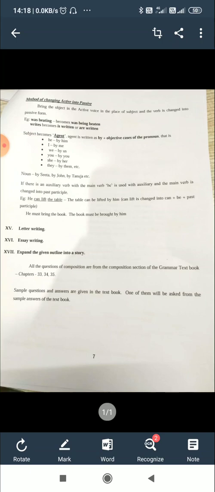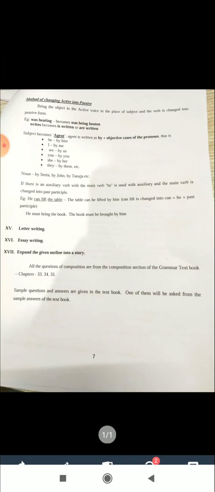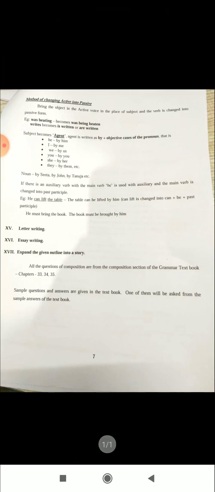First of all, you have to find out the verb and what tense. I gave you the equivalent passive form of the active verb, so change the active verb into the passive form that has already been given. So look at the verb and study the method of changing active into passive. You do examples. In your textbook you can find examples. Do it and try to find out.